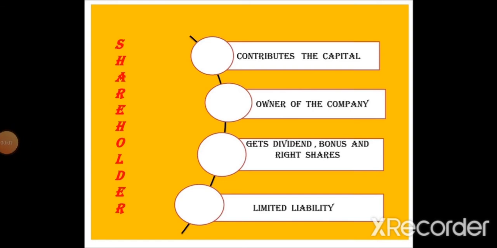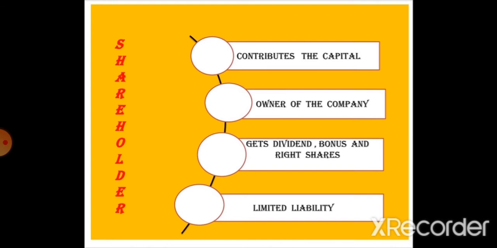So students, in the business of a sole trading concern, the sole trader brings capital, so he is the owner of the business. In a partnership firm, partners contribute the capital, so they are the owners of the business.